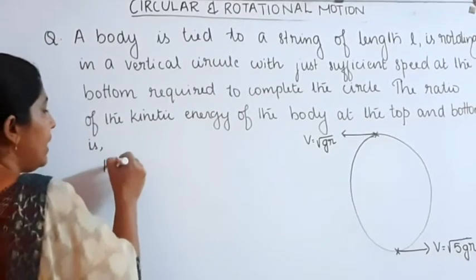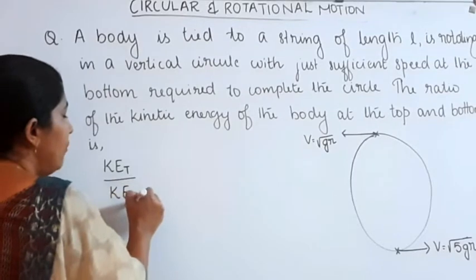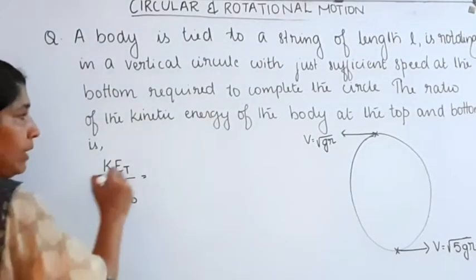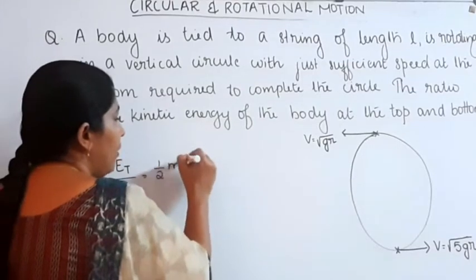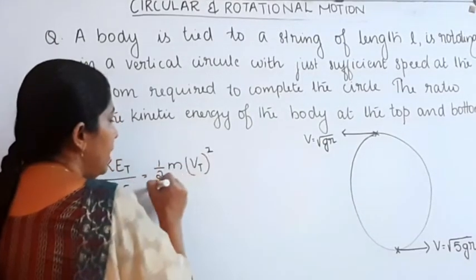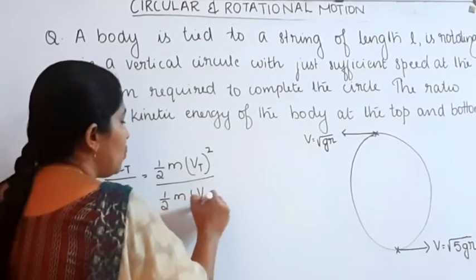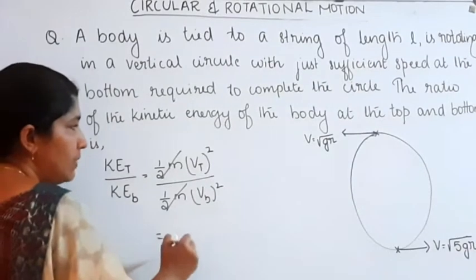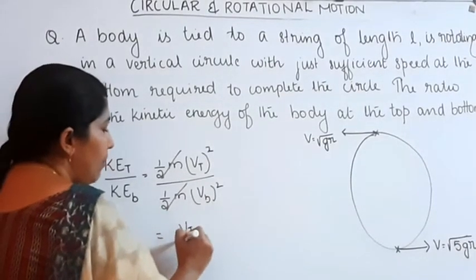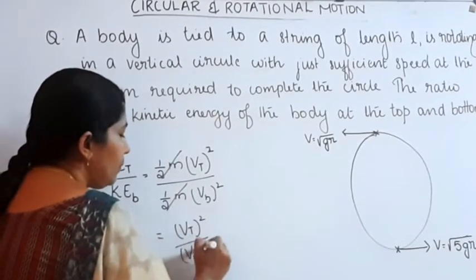Kinetic energy at the top divided by kinetic energy at the bottom is equal to half m into v top square divided by half m into v bottom square. Half m gets cancelled, so it becomes v top square divided by v bottom square.